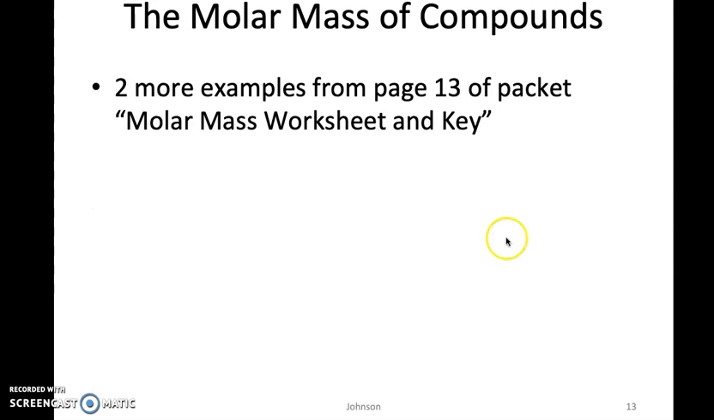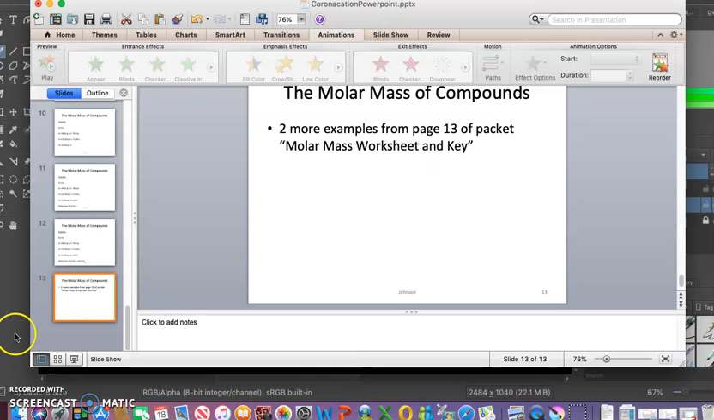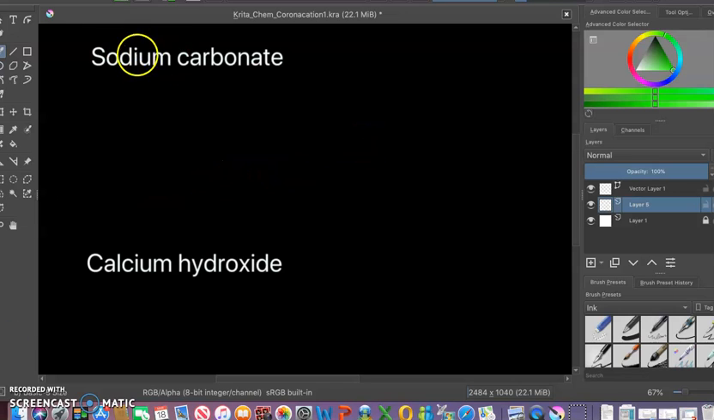So we're going to do 2 more examples, and bear with me as I switch between things. Oh, that was a lot easier than I thought. Okay, so we're going to do sodium carbonate and calcium hydroxide, and this is on page 13 of your packet if you numbered, okay? And you can pause me now if you can't find it. It's also labeled molar mass worksheet key. Okay, it says for the following compounds, write the chemical formula and determine the molar mass. Okay, we're going to write the chemical formula together, and we're going to find the molar mass together.